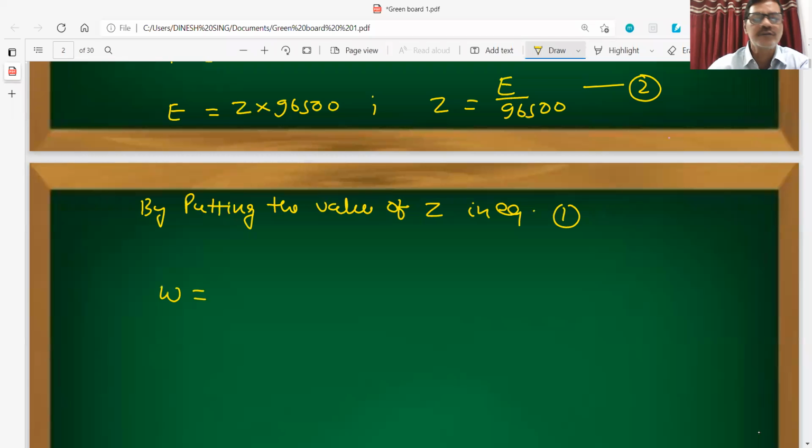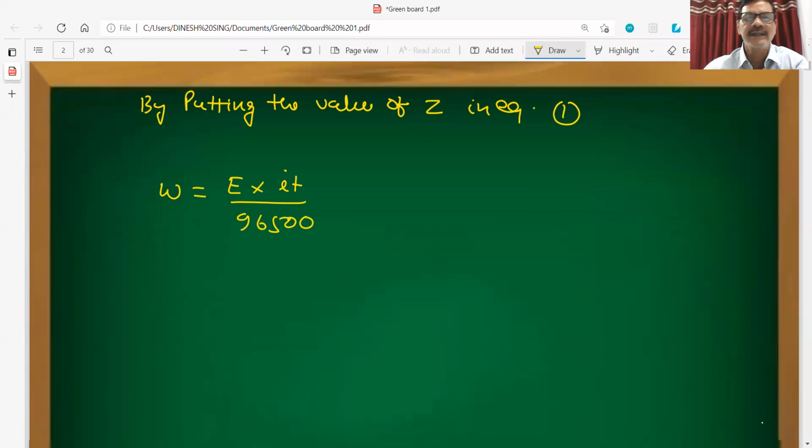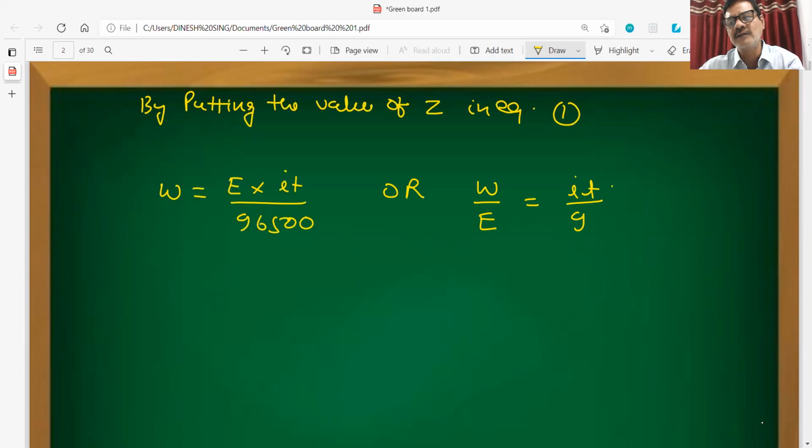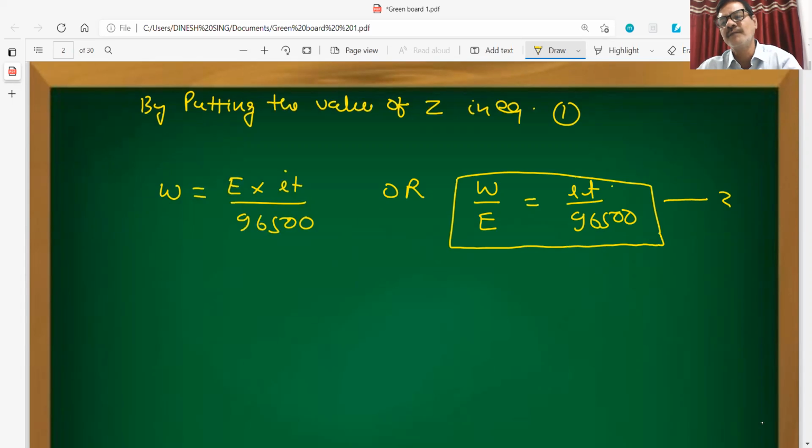W will become equal to E into IT by 96500, or this equation can be written as W upon E will become equal to I into T by 96500. So this is the main equation for calculation of the amount of the substance discharged at any electrode.